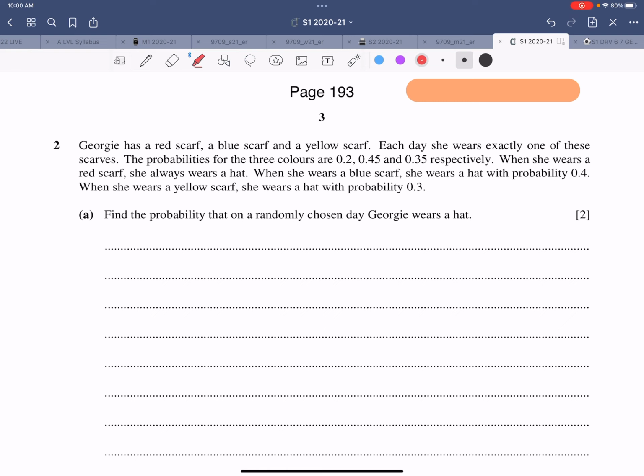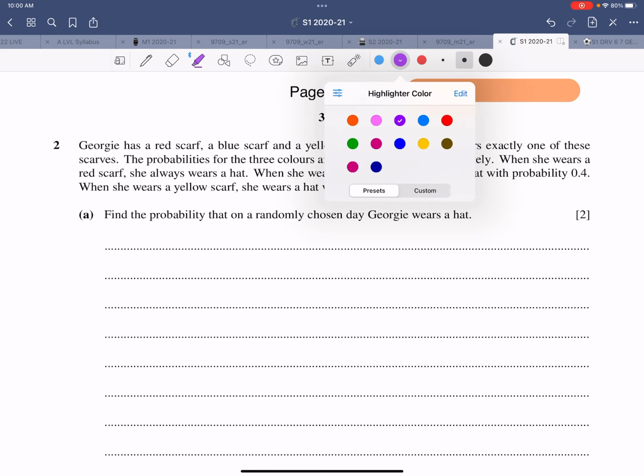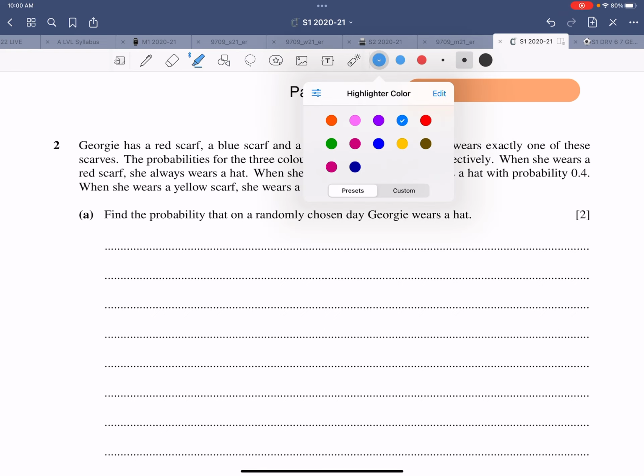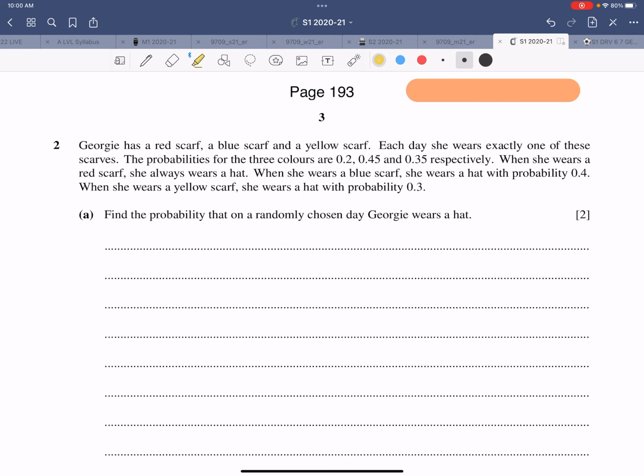Now let me first draw this. The first branch is red, the second branch is blue, the third one is yellow. The corresponding probabilities are 0.2, 0.45 and 0.35.